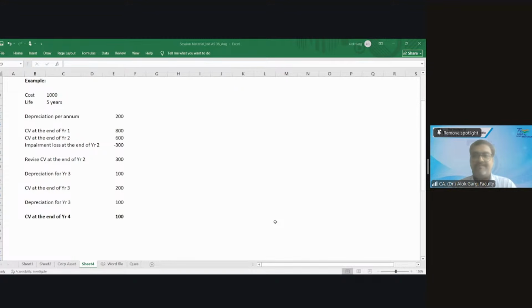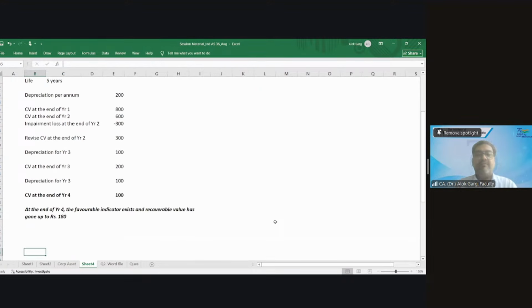At the end of year 4, the favorable indicator exists and the recoverable value has gone up to rupees 180.